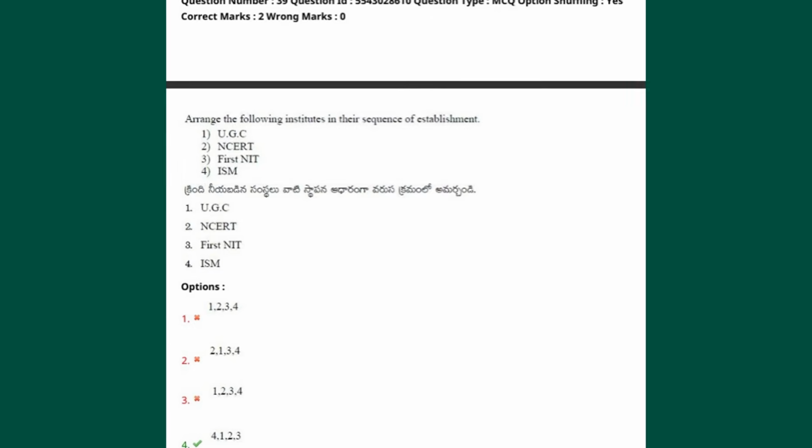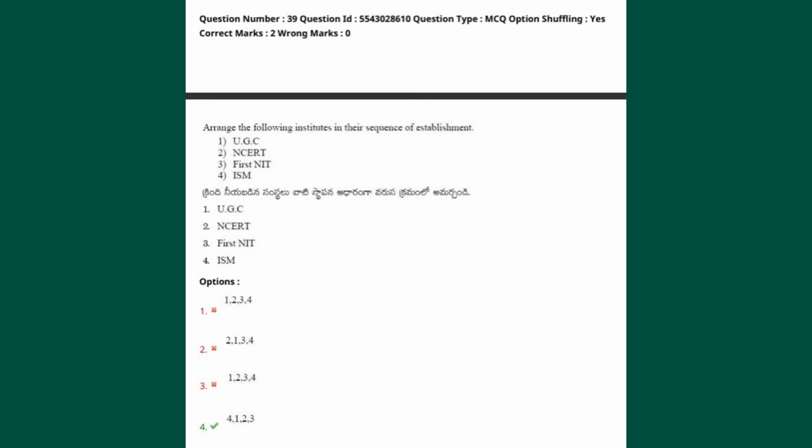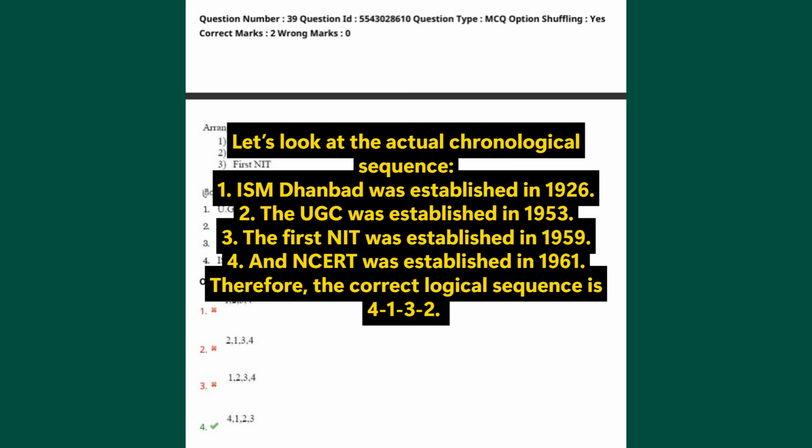Here is the next question ID. The provisional answer key claims that option 4, 4123, is correct, but this is logically inaccurate. Let's look at the actual chronological sequence. ISM Dhanbad was established in 1926. The UGC was established in 1953.